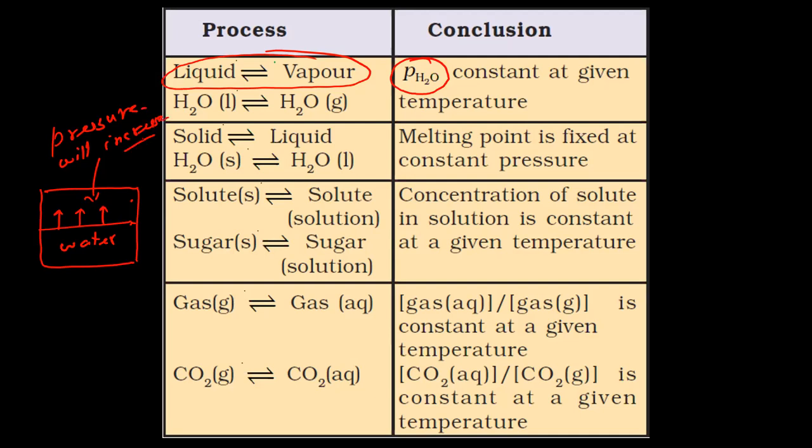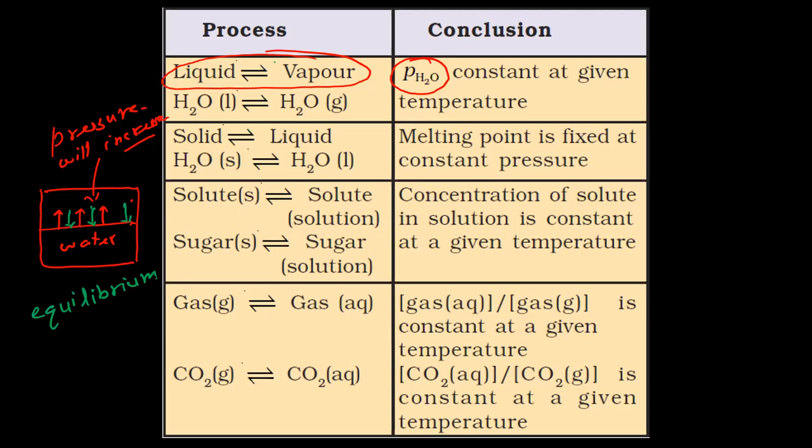But when there are sufficient vapors and sufficient pressure, that pressure will cause the vapors to condense. At high pressure, condensation of vapors will start, and there will be an equilibrium condition when the rate of condensation is equal to the rate of vaporization. That will be the condition of equilibrium, when the rate of vaporization is equal to the rate of condensation.